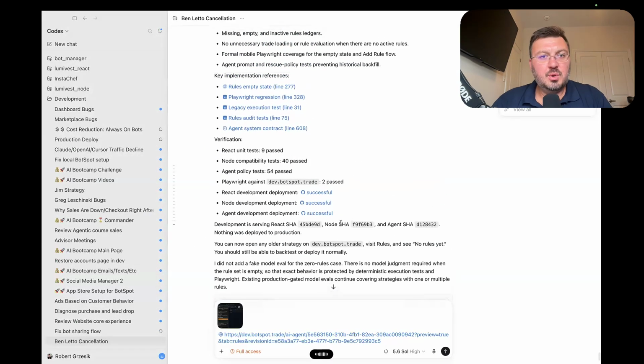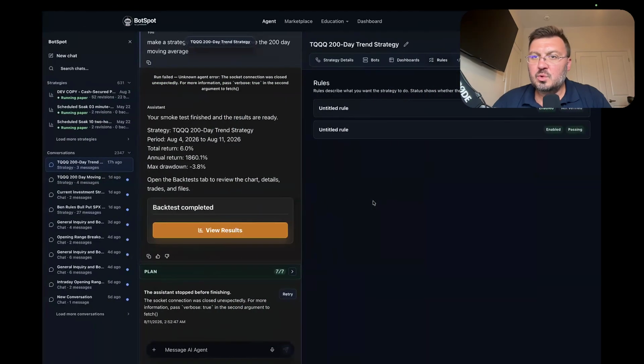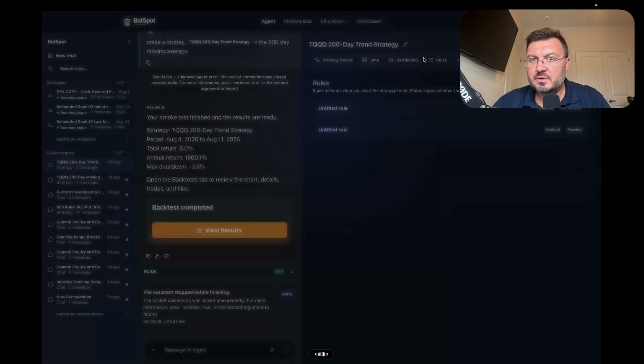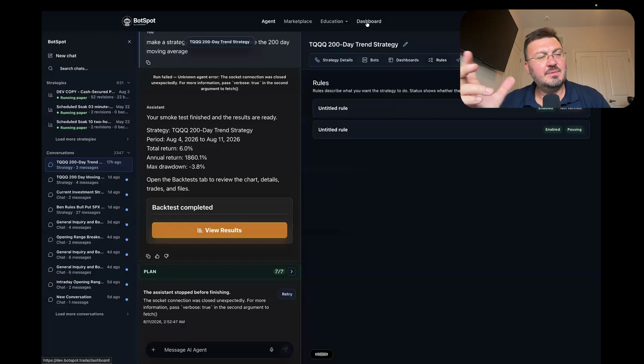So what happened here? You deployed this to development, and I'm looking at the rules here, but there are rules for this strategy that says untitled. I thought it is impossible for them to be untitled. I thought title was required. So how do these not have a title? I thought that was a required parameter. And I'm pretty sure that this specific strategy had titles before. So maybe you just renamed the column or something, or is this like a temporary issue? Or is this actually like a problem?